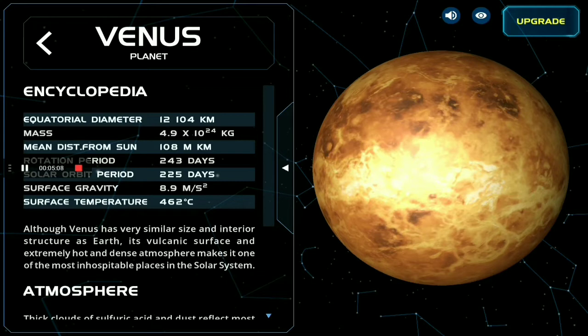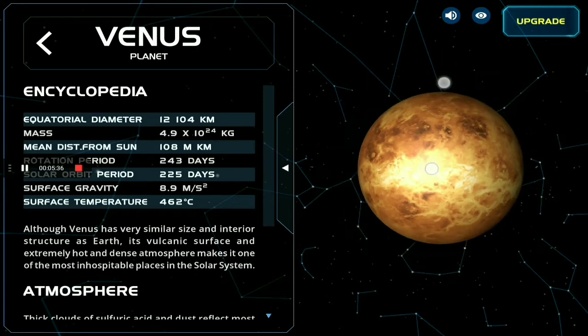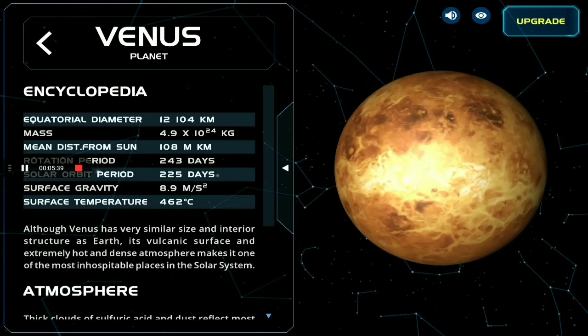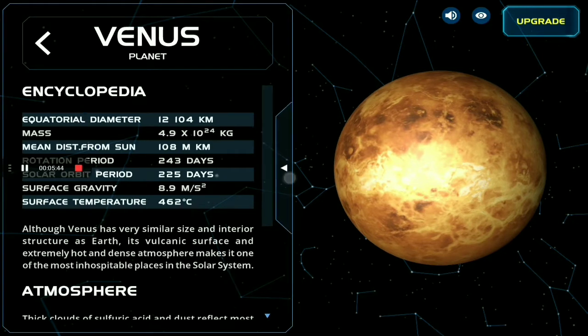Rotation period of Venus is 243 days and solar orbit period is 225 days. That means that Venus takes 225 days to complete its one solar orbit. And surface gravity is 8.9 meters per second square. Surface temperature is 462 Celsius, and that's why it is also known as the hottest planet. And you can see Venus in the morning and evening, and that's why it is also known as the morning and evening star.